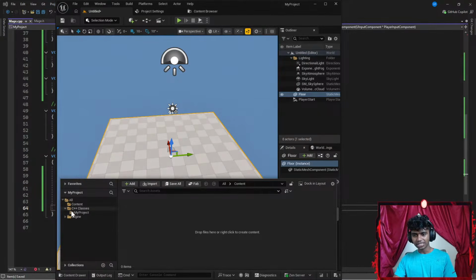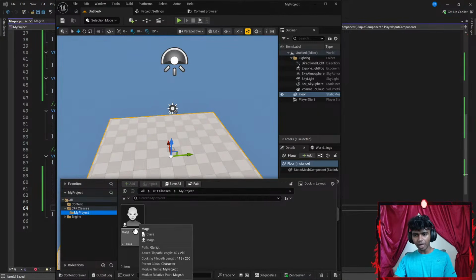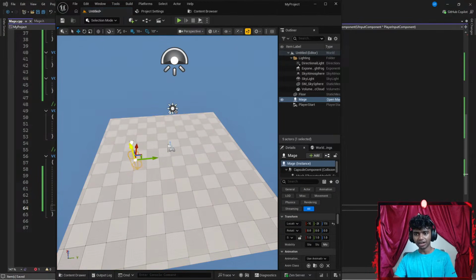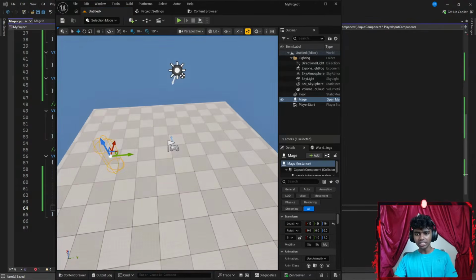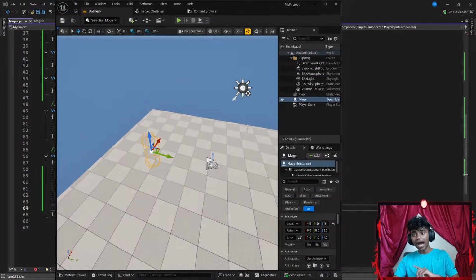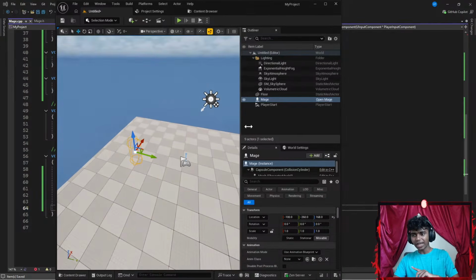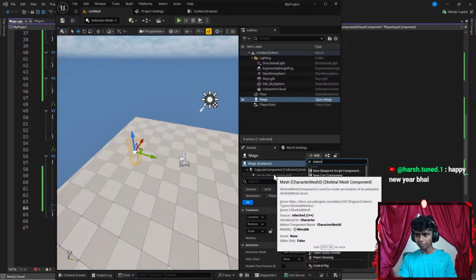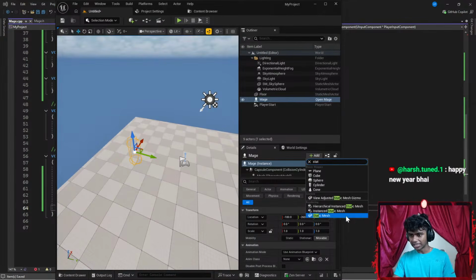Okay, and then I'm going to go to C++ classes. I'm going to open my project. I'm going to drag my mage to my level. Okay, there we go. So this is basically my character. Now I'm going to extend my details panel, press add, and add a static mesh.